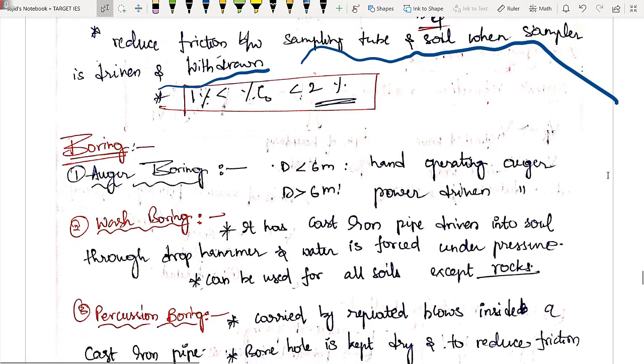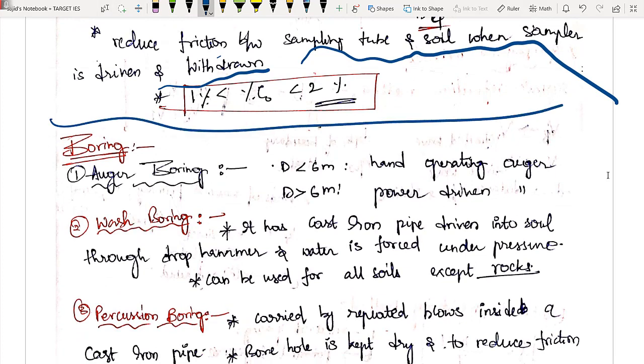Now let us see what are the various types of borings we have. Okay, in what are the various ways you can bore and go inside our earth.